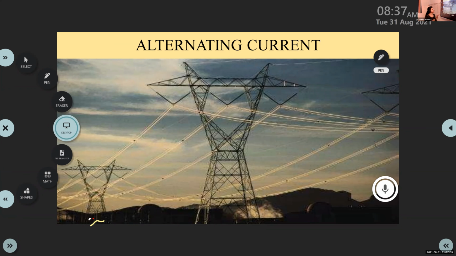Have you heard about this term alternating current before? If it is a familiar term to you, alternating current. We have an idea about electric current that we already discussed in the chapter electricity or electric current.